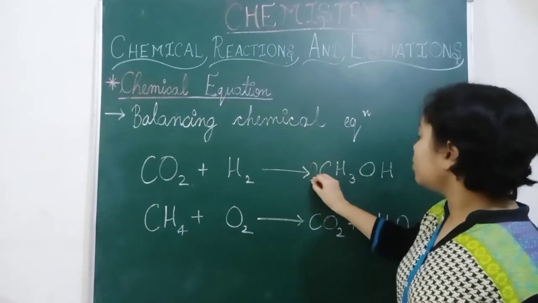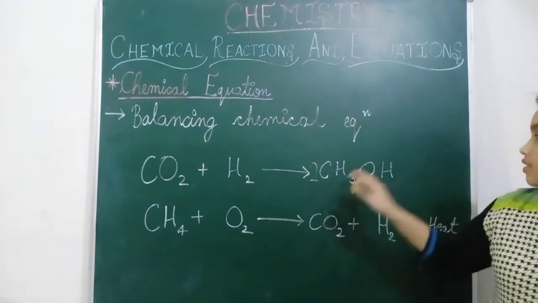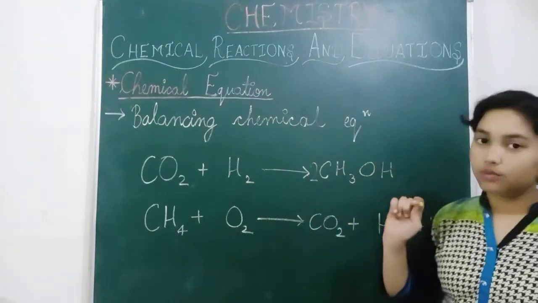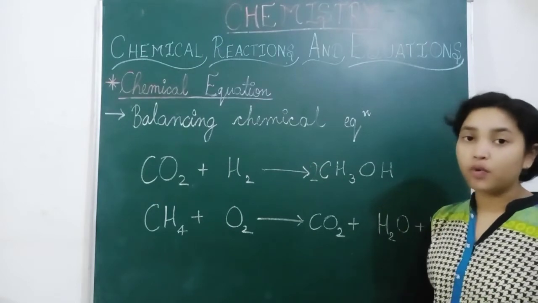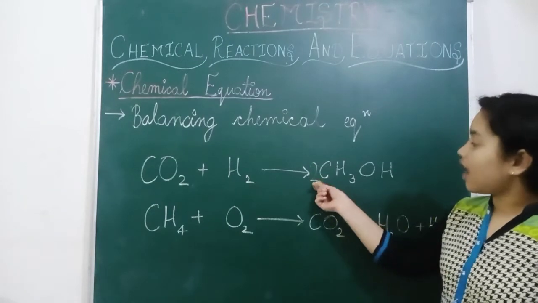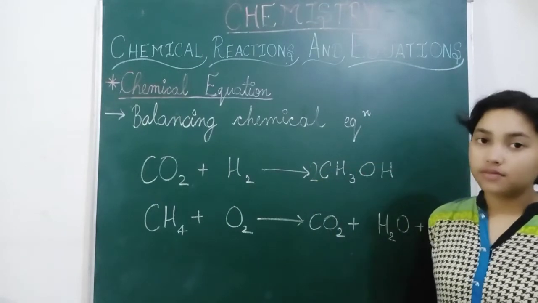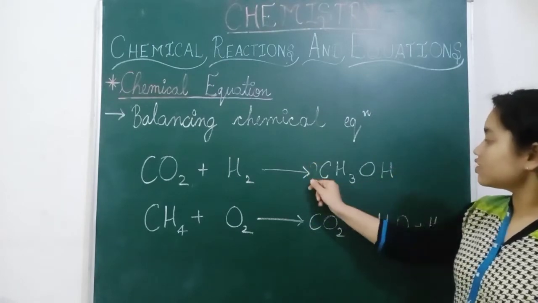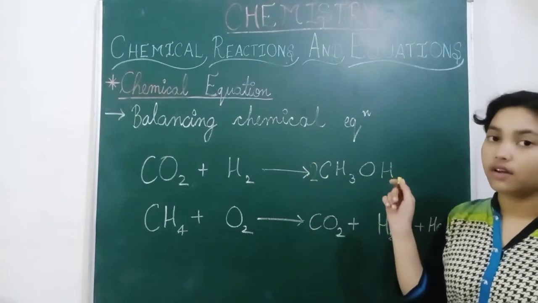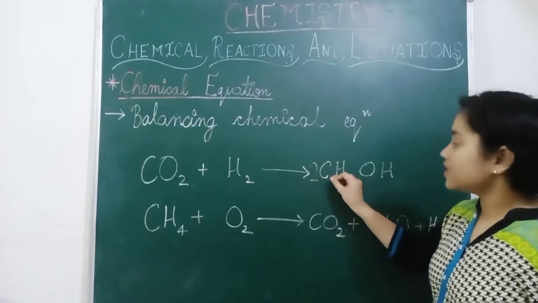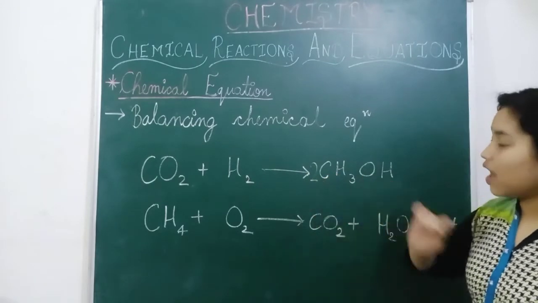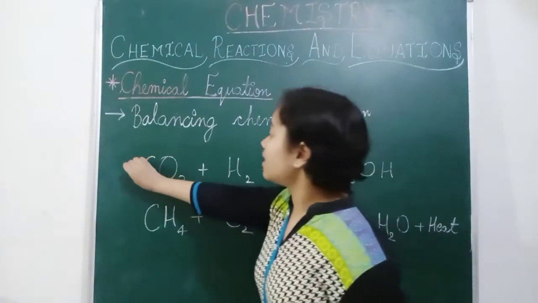By adding 2 in the suffix. So here oxygen is 2, but now there is one more problem. What? That carbon is 2 here now, because this 2 is multiplying everywhere. So now carbon is 2. So we have to add 2 here.